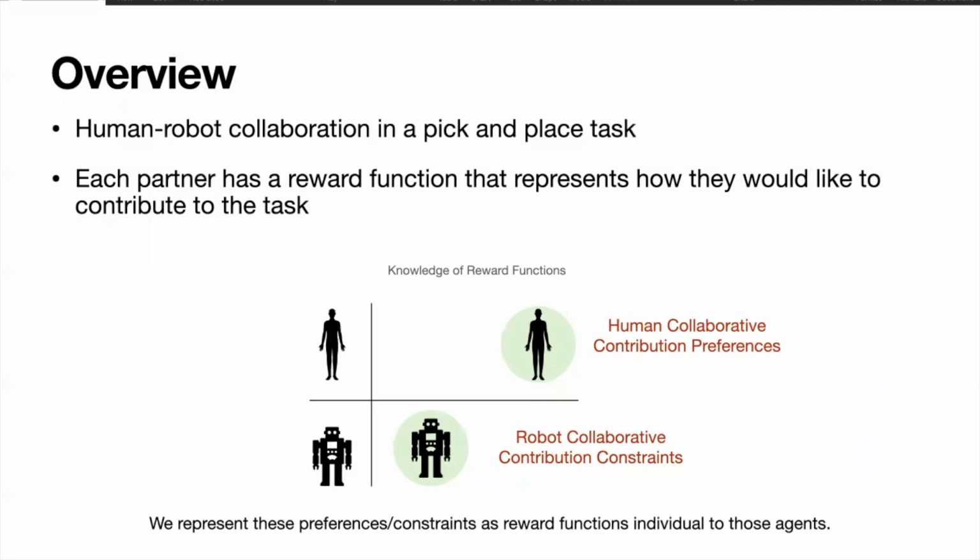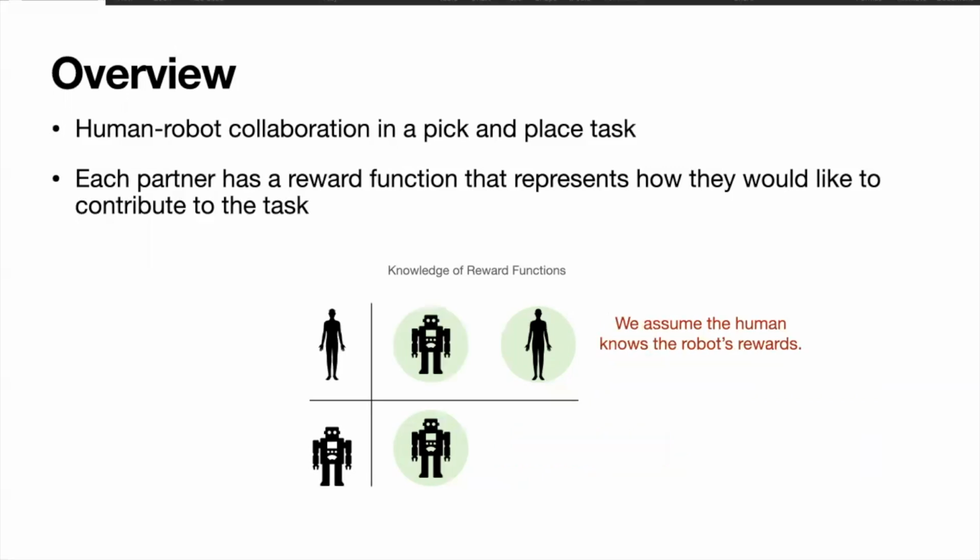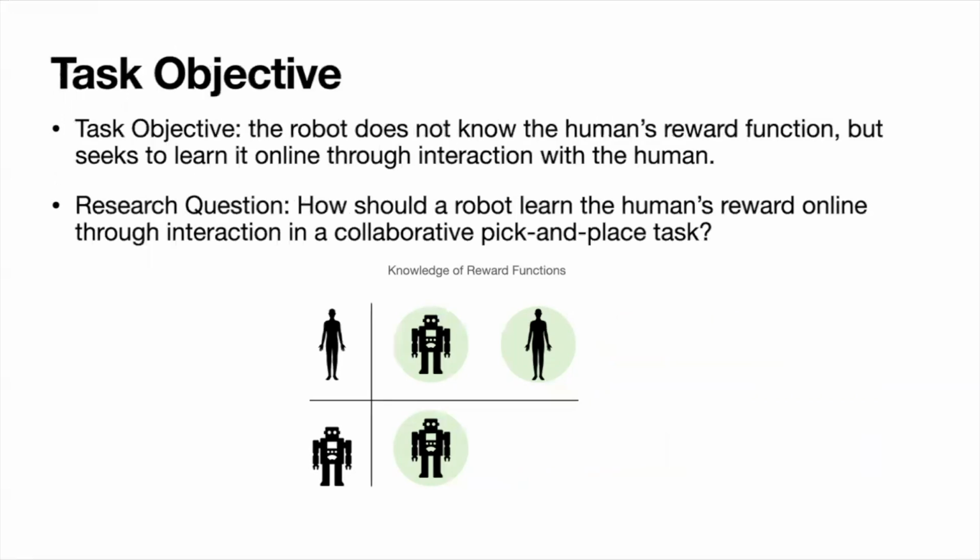In terms of knowledge of the reward functions, of course, we assume that the human knows the human's reward function and that the robot knows the robot's reward function. However, we also assume that the human knows the robot's reward, so the human is aware of the robot's contribution constraints. And so the task objective here is that the robot does not know the human's reward function, but seeks to learn it online through interaction with the human, which leads to our overarching research question: how should a robot learn the human's reward online through interaction in a collaborative pick and place task?